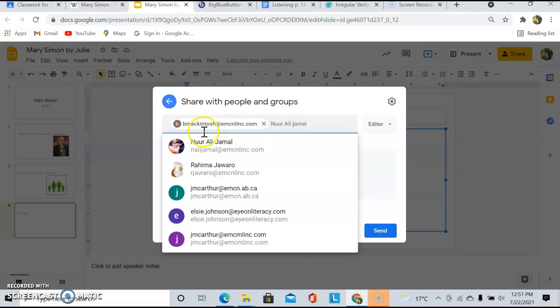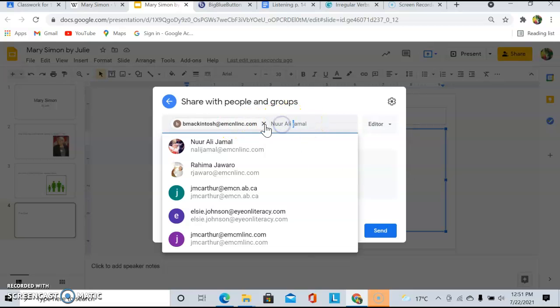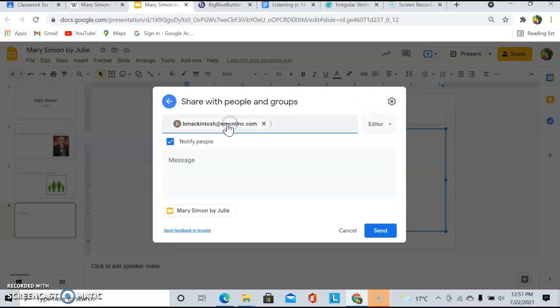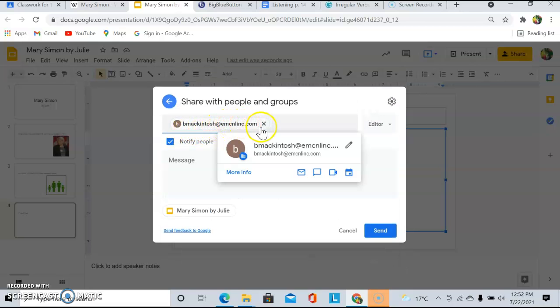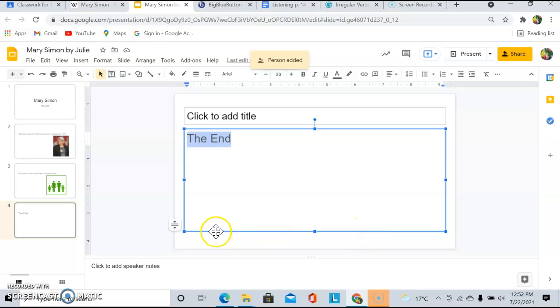And make sure that you have the right email address. When you start typing their name in, make sure you have the correct address. Then you click Send, and your teacher should see your presentation.